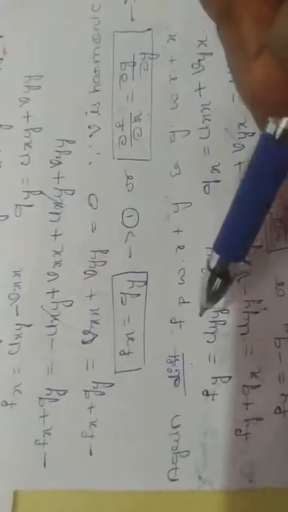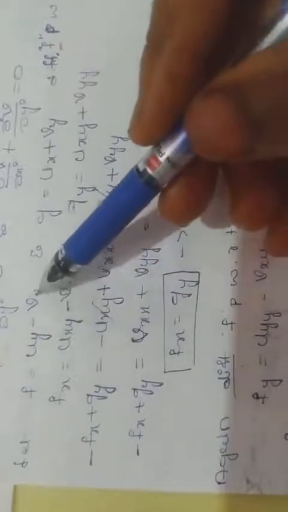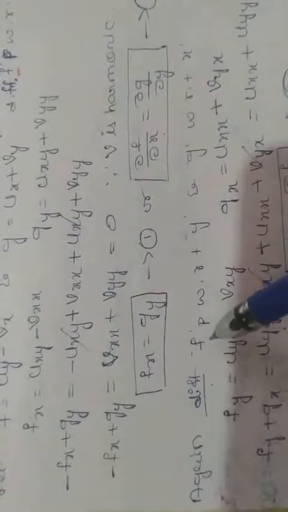Now fy is uyy minus vxy. Next, g is ux plus vy, and gx is uxx plus vyx. Here we have considered the real part as f and the imaginary part as g, and differentiated f with respect to y and g with respect to x.